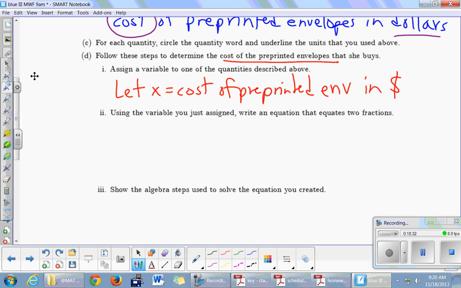Okay, so this kind of problem is going to appear exactly this way on the upcoming tests with these steps laid out for you. So I'm going to underline something else here. Write an equation that equates 2 fractions. Well, let's just begin with the skeleton of that. There's the equation part. What's going to be on both sides? Fractions. So I recommend starting like that. Now we're going to fill the pieces in. But if I say equation with 2 fractions, begin with just blank equation with 2 fractions.